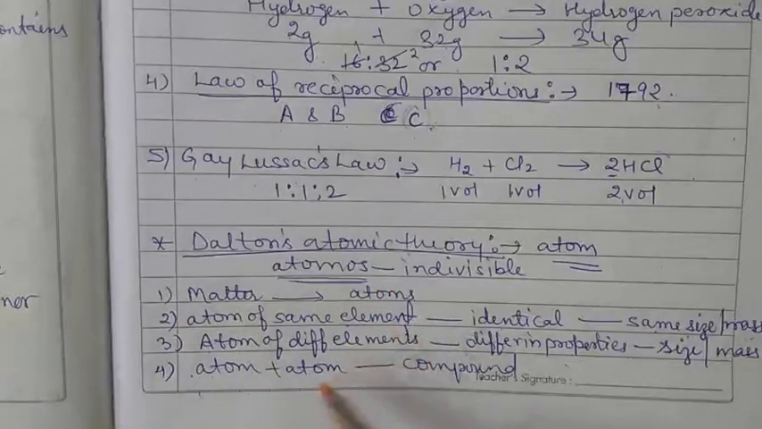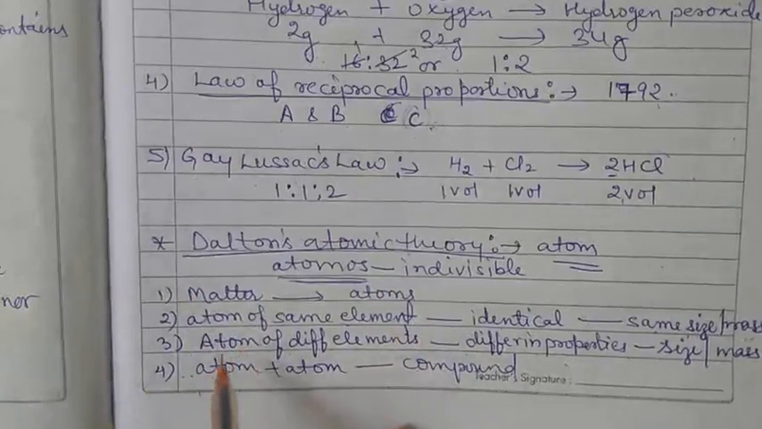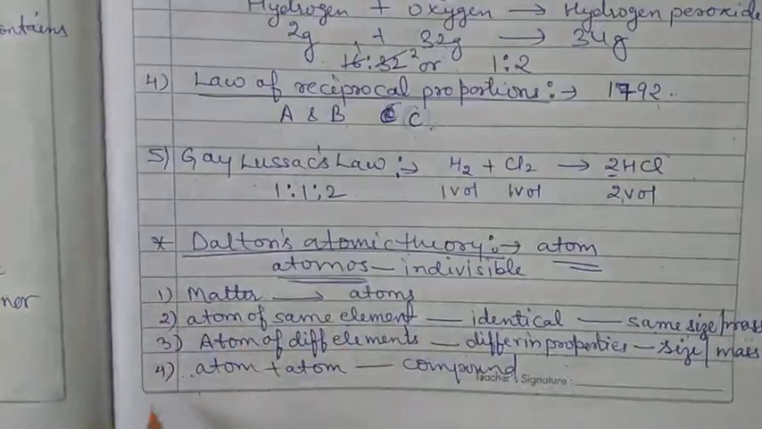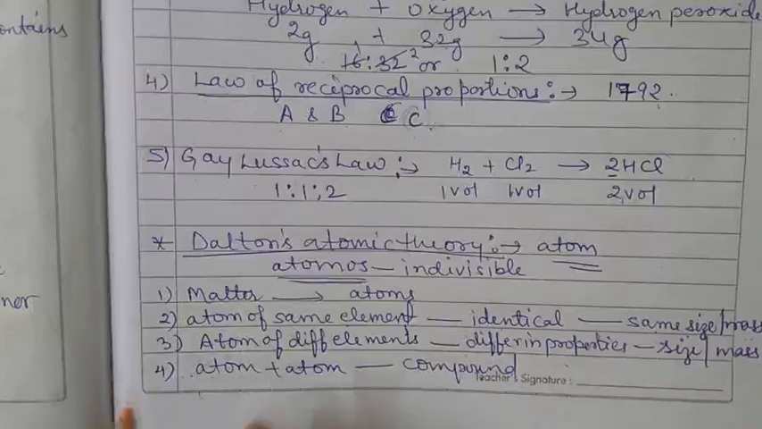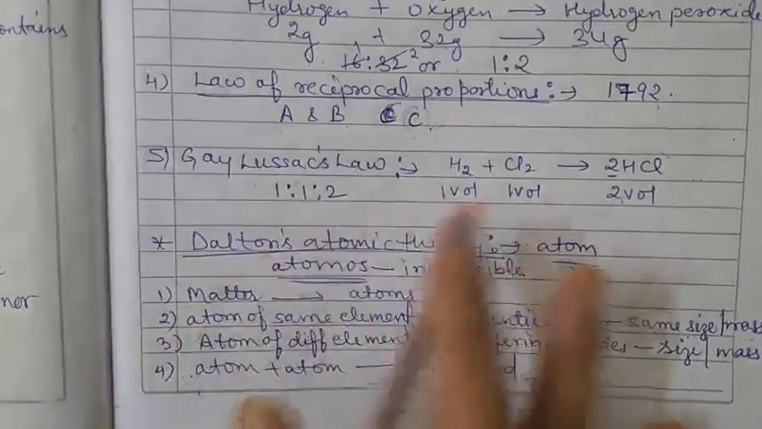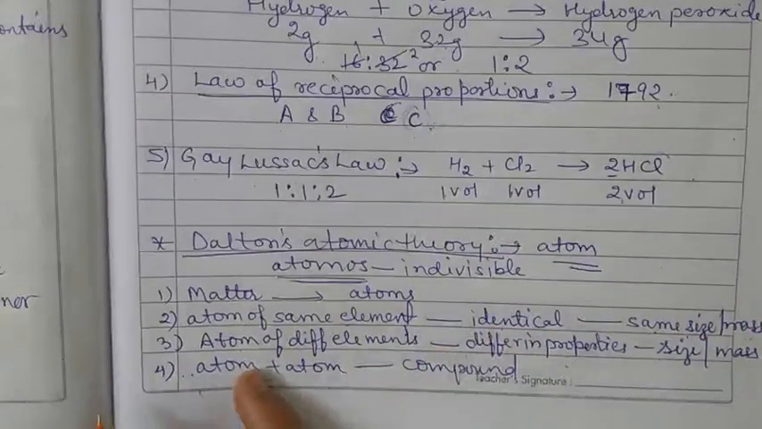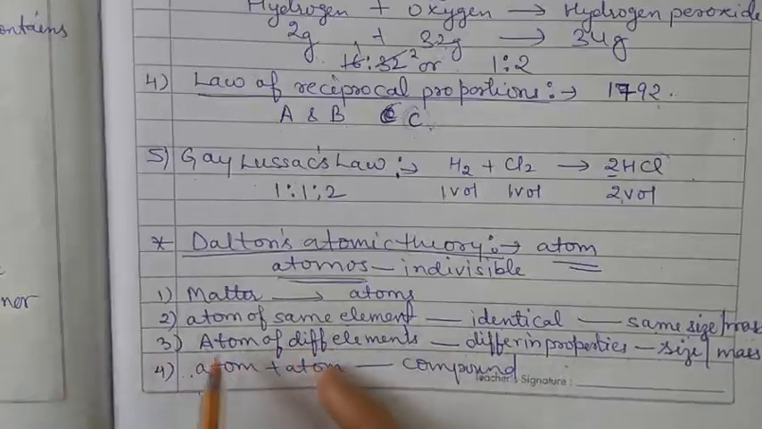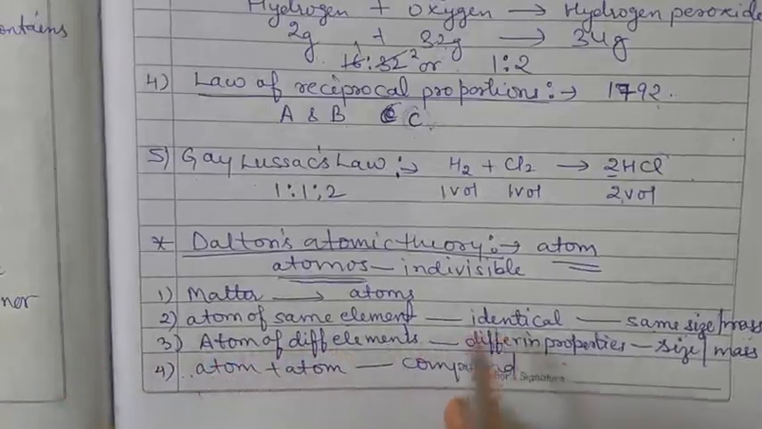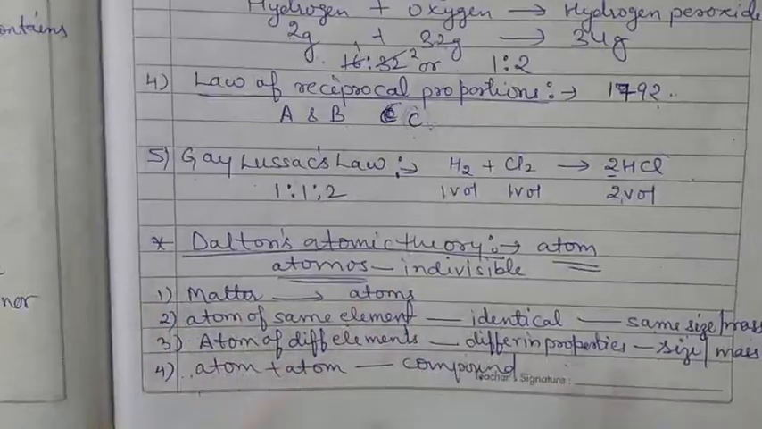Clear? But there are many drawbacks of Dalton's atomic theory. That's why it was not truly acceptable. The first drawback is that it could explain the law of chemical combination by mass, but failed to explain the law of gaseous volumes.